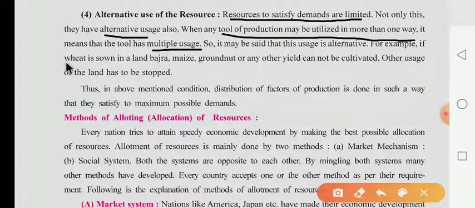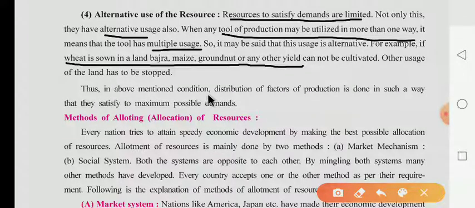For example, if wheat is sown in the land, bajra, maize, groundnut or any other yield cannot be cultivated; other uses of the land have to be stopped. Now what do they say? Whenever you use resources for alternative use, if you are doing it in the agriculture field and wheat is sown in the land, then bajra, maize, groundnut or any other yield cannot be cultivated, and other uses of the land have to be stopped.